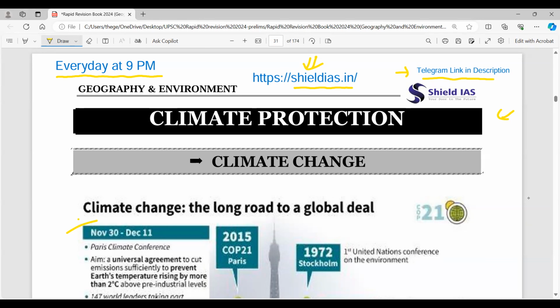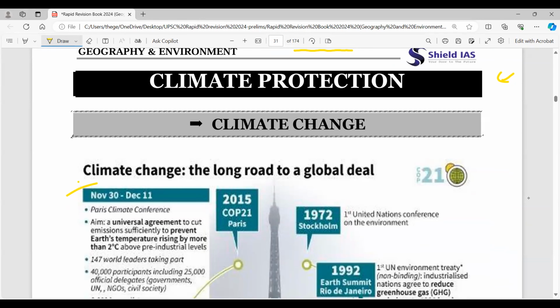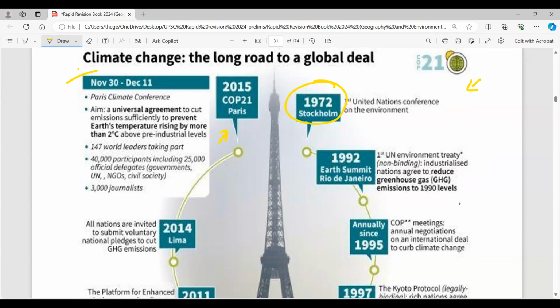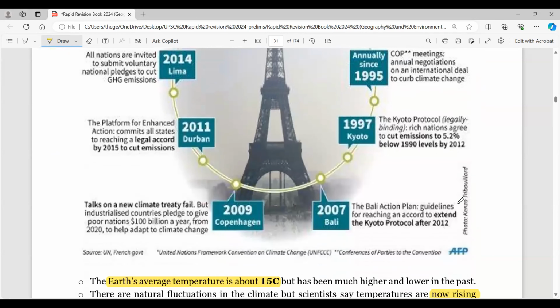Now let's focus on our discussion, which is on climate protection. Remember, every year there is one or two questions definitely related directly or indirectly to climate change, because it is part of the world debate today. One thing that is important here is to look into all the protocols and conventions that have happened since the 1972 Stockholm conference. If you don't know the sequence, we have a video on our YouTube channel where all the sequences of environmental conferences, protocols and conventions have been given. I'll be giving the link in the description for a quick revision.